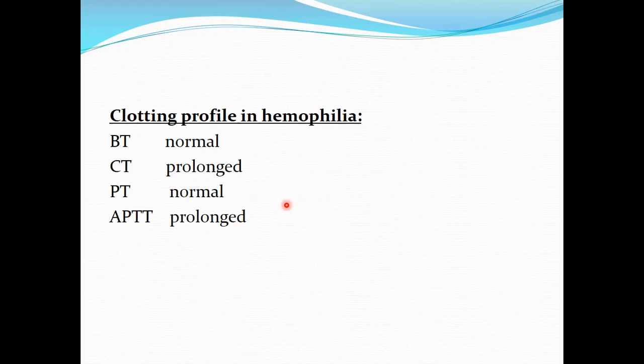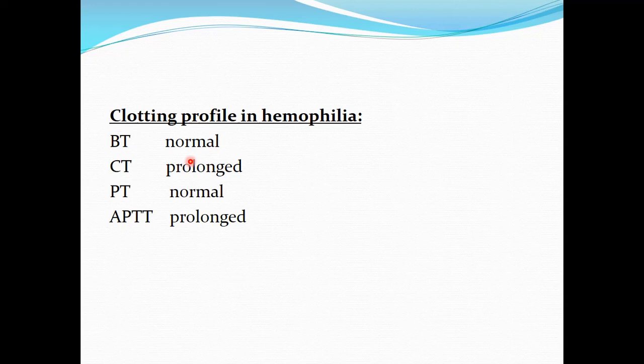Now, clotting profile in hemophilia. When we go for the clotting profile in patients of hemophilia, we obtain the following results. The bleeding time is normal. This is because in patients of hemophilia, the platelet count and function is normal, so bleeding time will be normal.